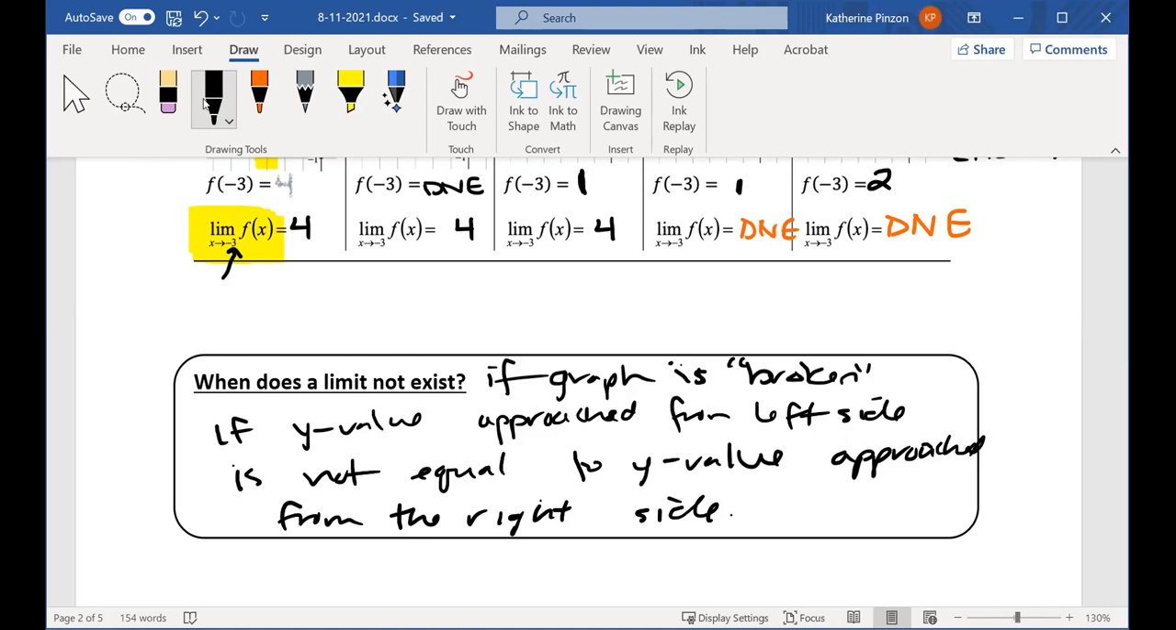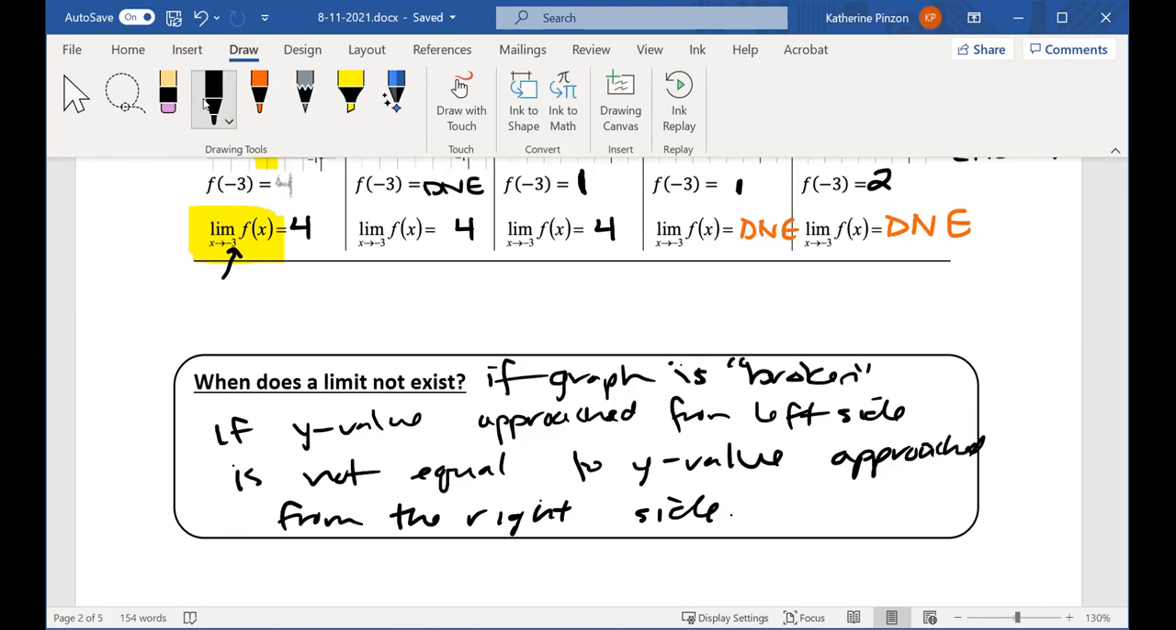Okay, so when you're doing a limit approaching -3, you're approaching from the left and from the right, and those two numbers have to match. So a limit will not exist if the graph is broken. If the y value approached from the left side is not equal to the y value approached from the right side.